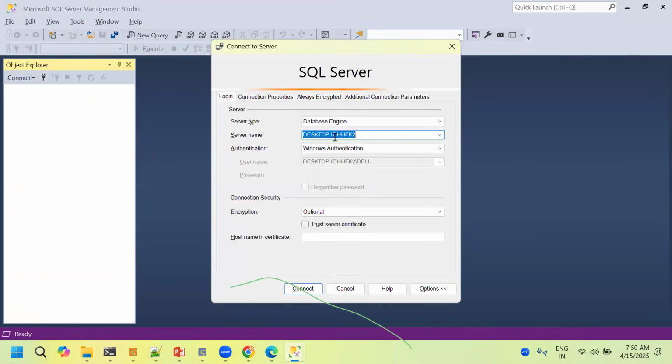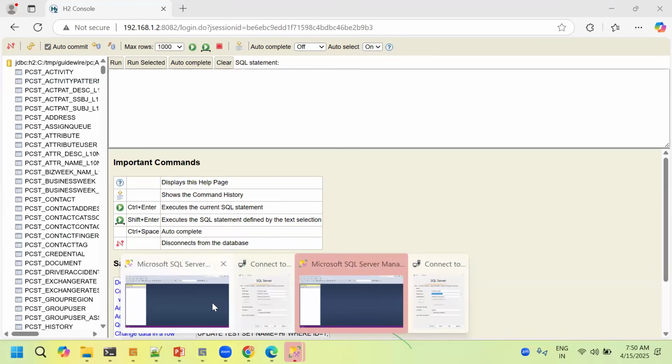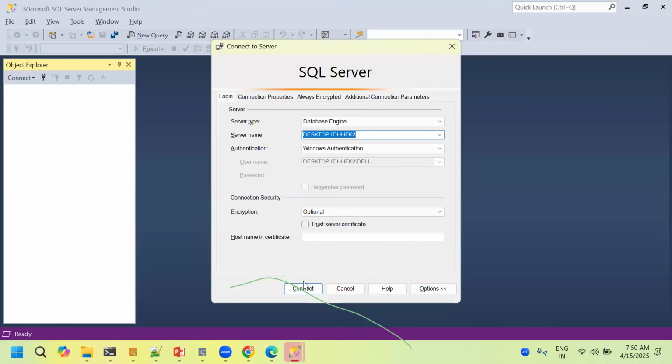This server name is any server name, depending on the client. If you give this server name and connect, whatever tables and names you are seeing here, you can see them in the SQL Studio also. But I didn't connect to it, I didn't have the configuration things. So in real time, this is the way.